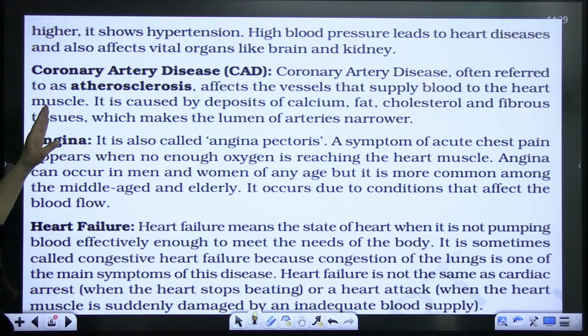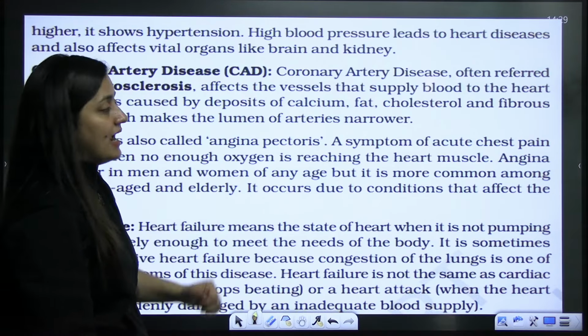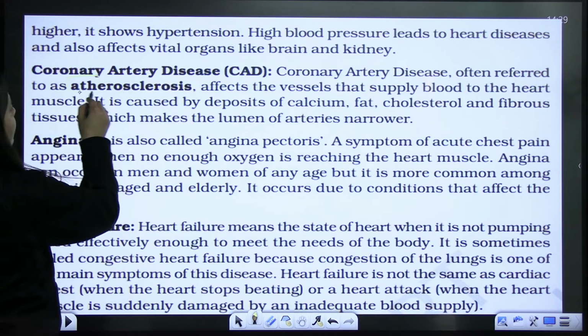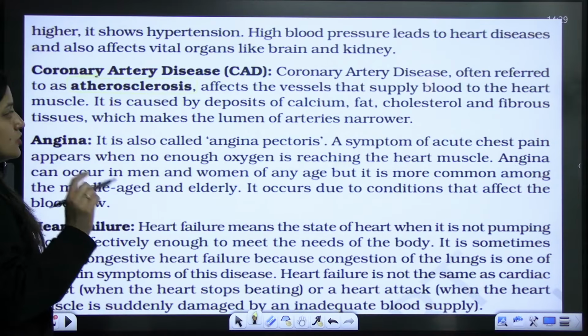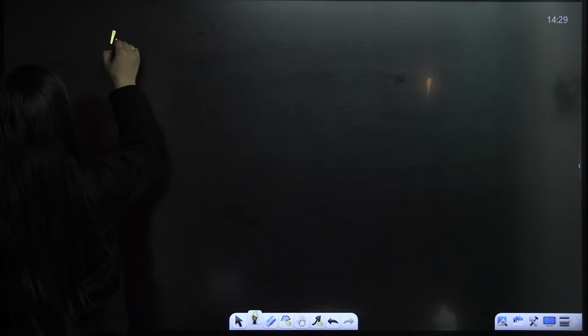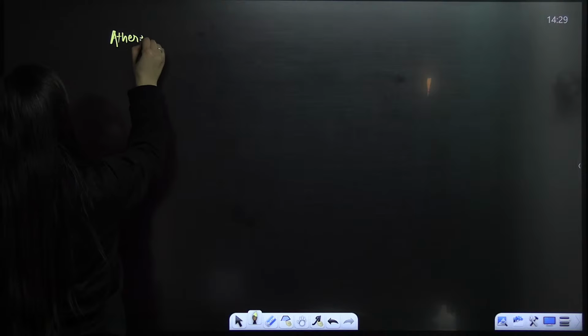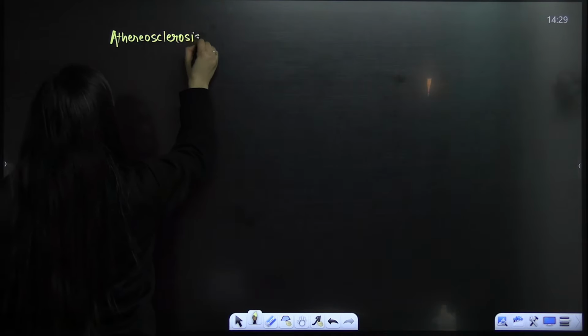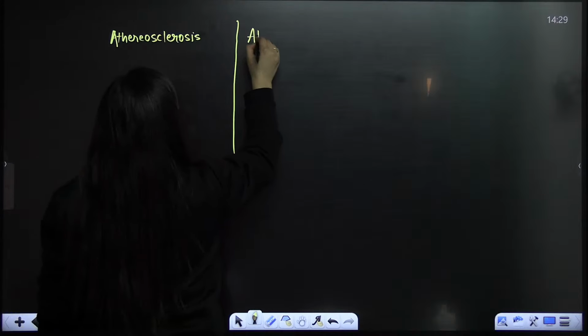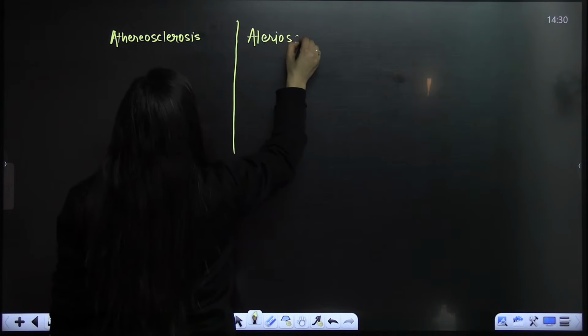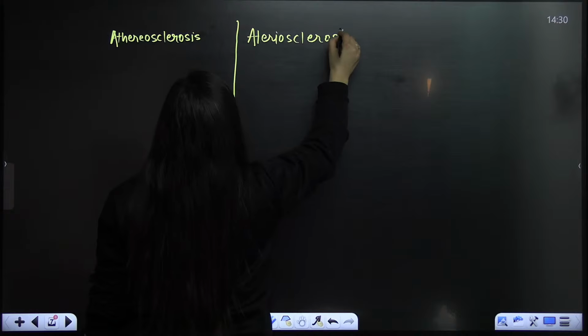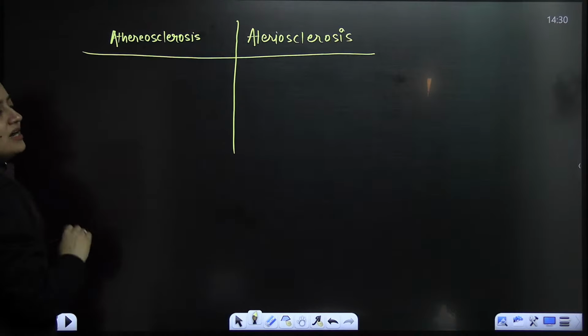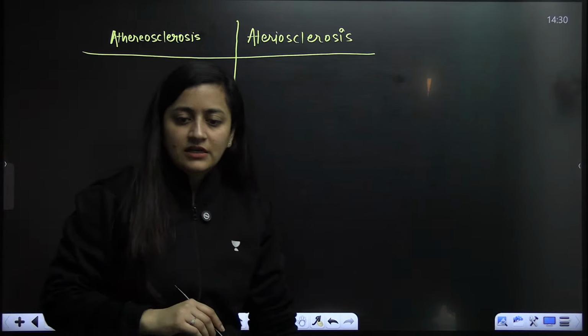So next is the coronary artery disease, CAD. And we are also using the word atherosclerosis here. I will ask you one question here. Atherosclerosis and arteriosclerosis. Do you know the difference between these two? Or do you think they both are the same? What do you think?